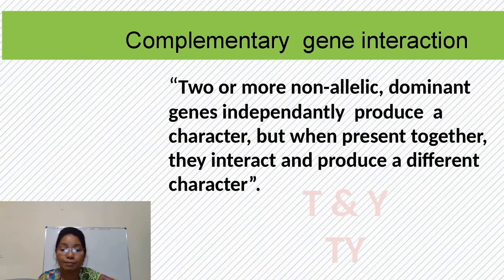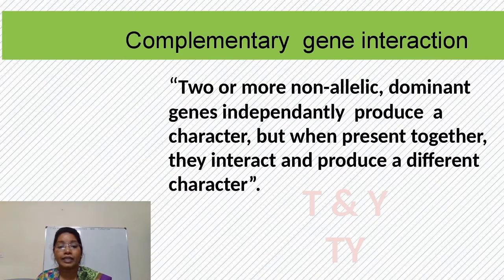Let's take an example of two genes, capital T and capital Y. Capital T will produce the tall character and capital Y will produce the yellow character. So capital T and capital Y are the two genes. Are they non-alleles? Yes, they are non-alleles. Are they dominant? Yes, capital T and capital Y are dominant genes.